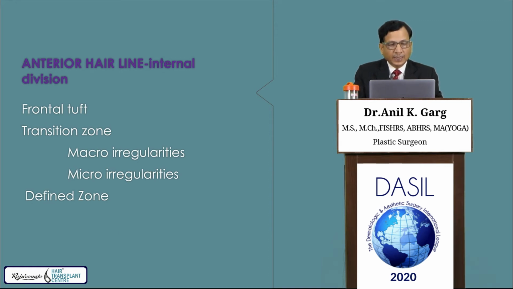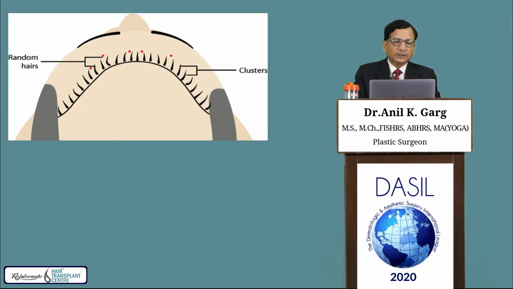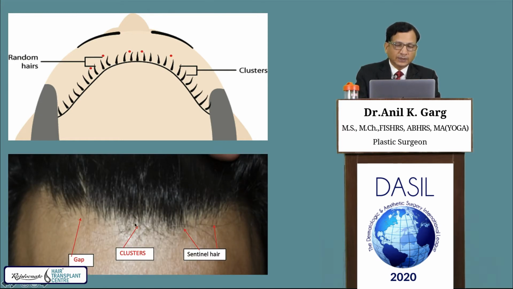Now in the anterior hairline, the important zones are the frontal tuft area or the core area, and the transition zone, which has macro and micro irregularities, and a defined zone. These are the sentinel hair or the random hair. These are the clusters and these are the gaps. You can see this picture also. These are the sentinel hair, this is the cluster and these are the gaps.